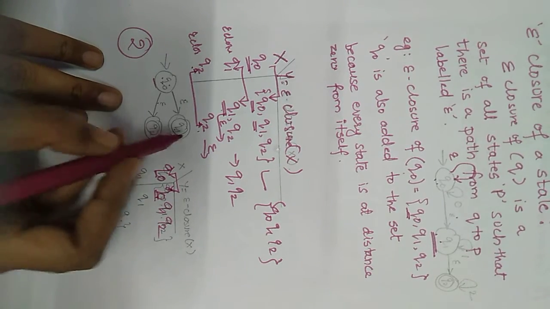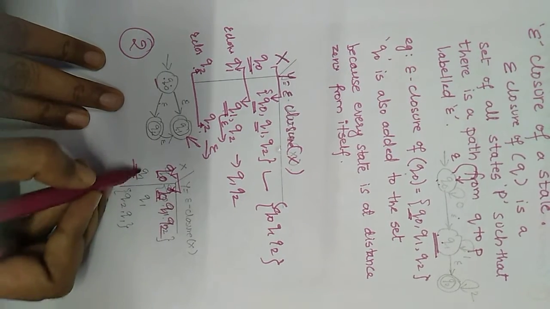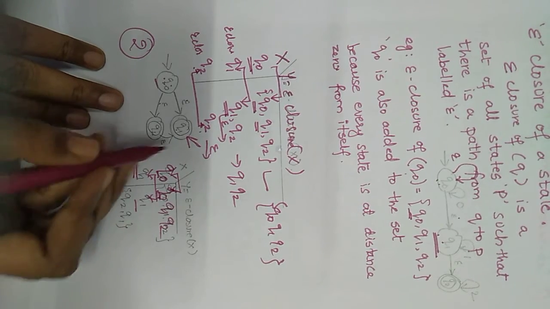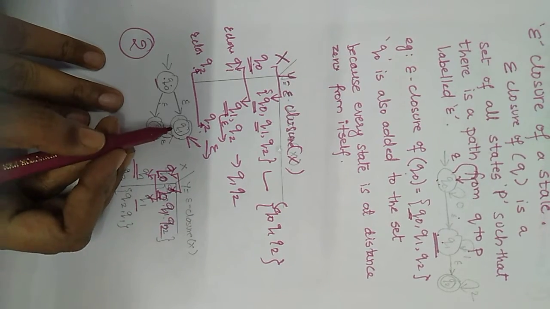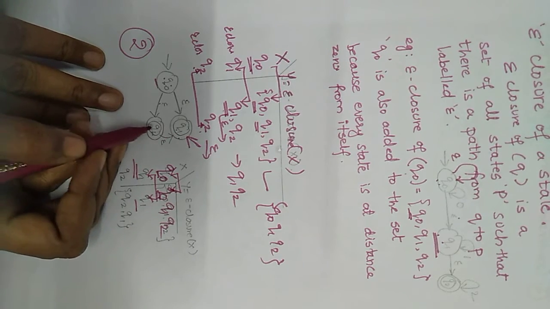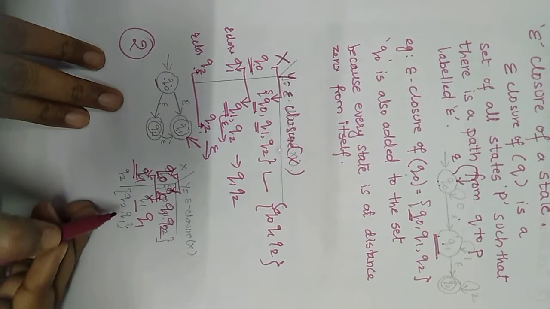Now for example, we want to find the epsilon closure of Q1. As a rule, Q1 will first be added to the epsilon closure. Now, is there any transition from Q1 with input symbol epsilon? There is no transition coming out of Q1 with input symbol epsilon, so Q1 alone will be the epsilon closure of Q1.